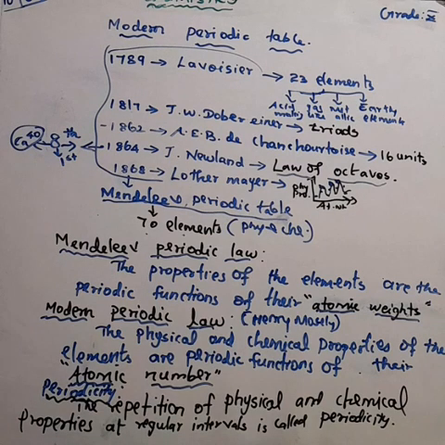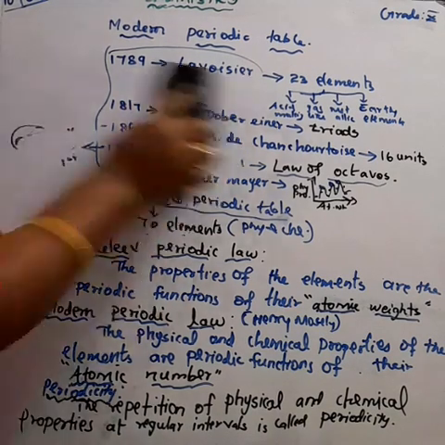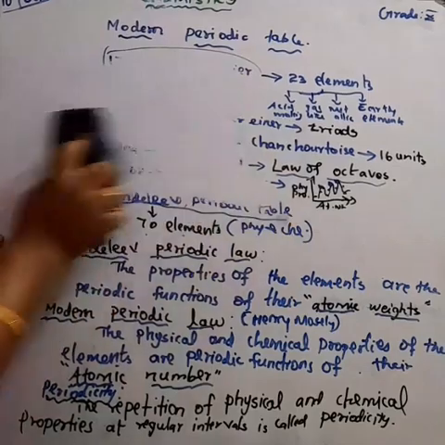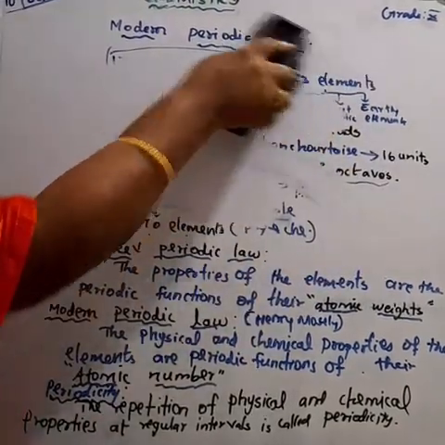Arranging the elements in increasing order of their atomic weight shows their physical and chemical properties at regular intervals. That is called the periodic law, the Mendeleev periodic law. He arranged the elements in increasing order of their atomic weight because atomic number had not yet been discovered.